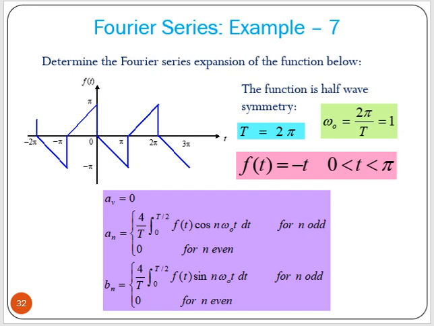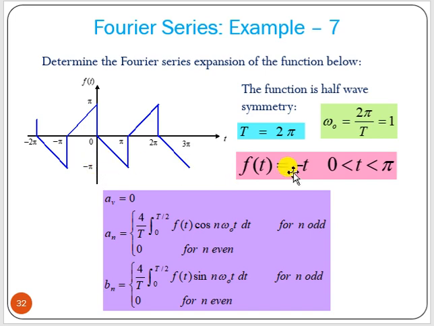Now another problem. Okay, now we can see that if we extend this by T by 2, this signal comes here, and if we invert that, it becomes the original signal. That means the function is half wave symmetric. Here T equal to 2π, from minus π to π, so omega equal to 2π by T. Now T equal to 2π, so omega 0 equal to 1.